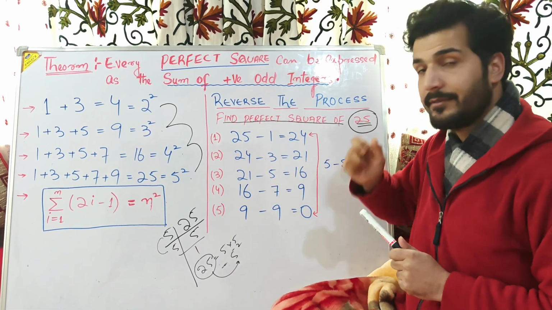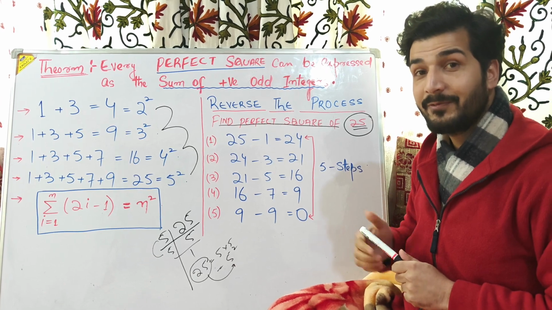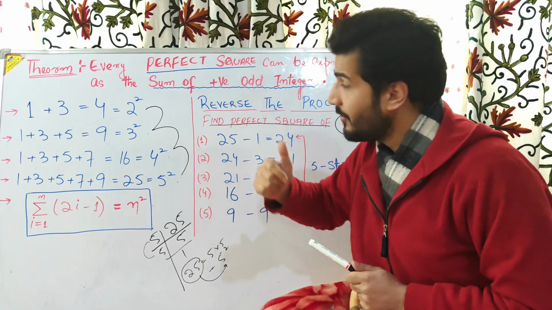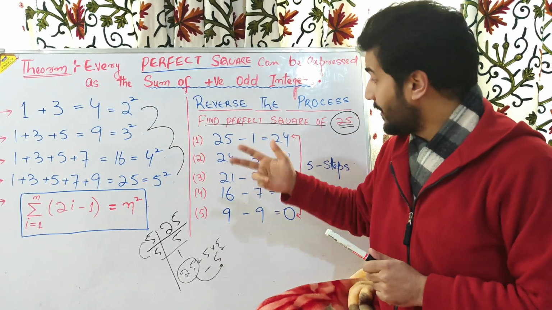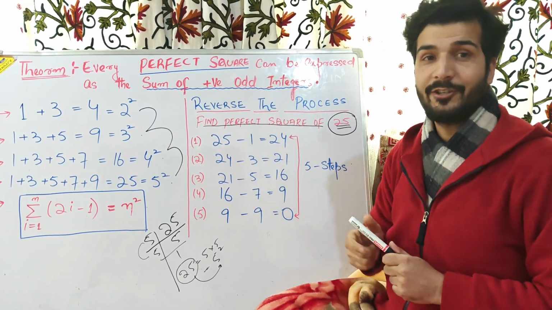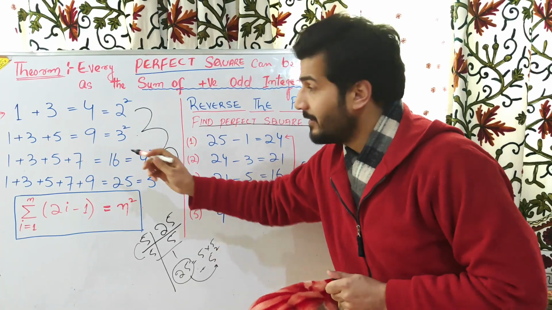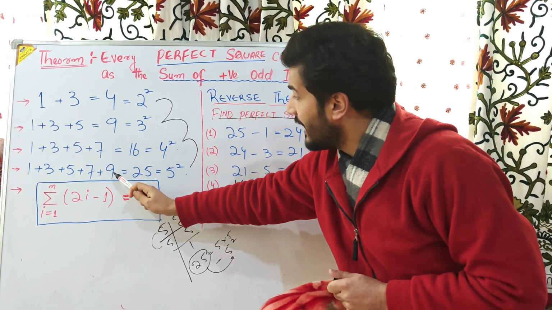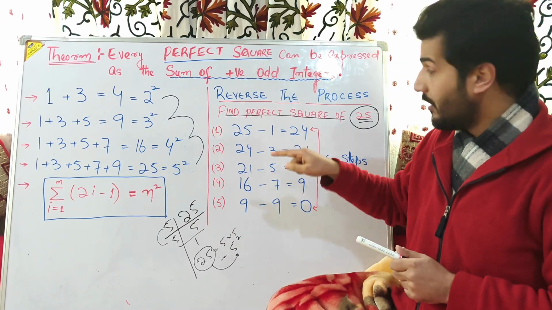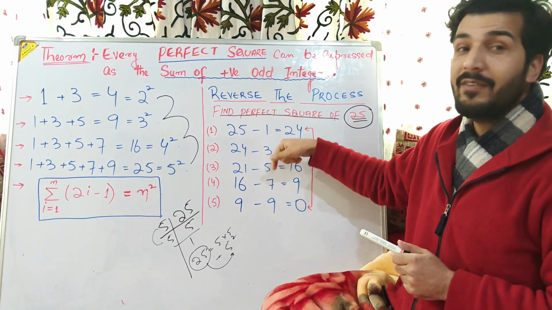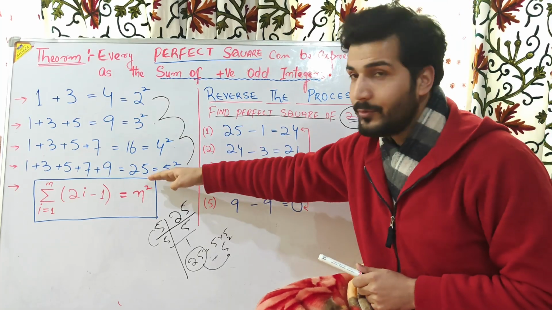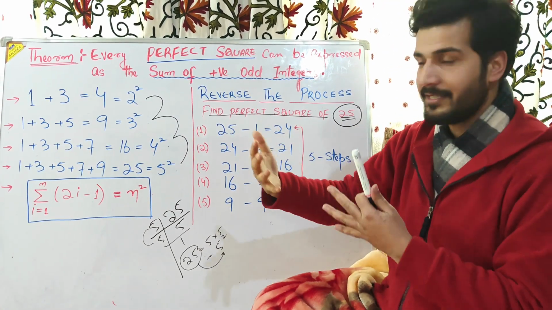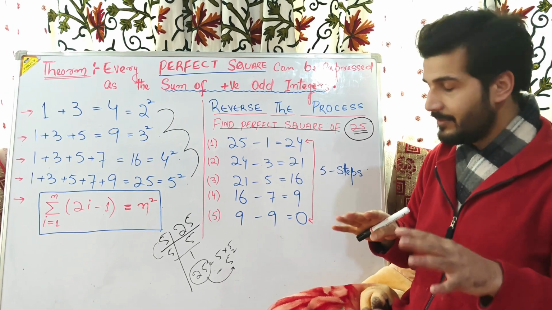So in step first, what we will do? Here we carry on in the forward direction, but here we carry on in the reverse direction. Here we add up on this side: 1 plus 3 equals 4. Here 1 plus 3 plus 5 plus 7 plus 9 equals 25. But on this side, we will reverse the process. Do, undo. Done, undone, right? See how we will reverse the process.